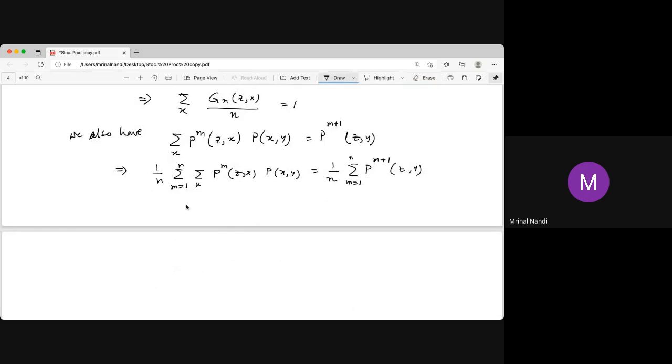Now again, by the bounded convergence theorem, you can just put the summation inside. Then the sum over x is this g n zx. We know this is g n zx divided by n, into pxy, and the right hand side is g n plus 1 zy by n. And the important thing is that you should take the sum somewhere from 1 to n plus 1.